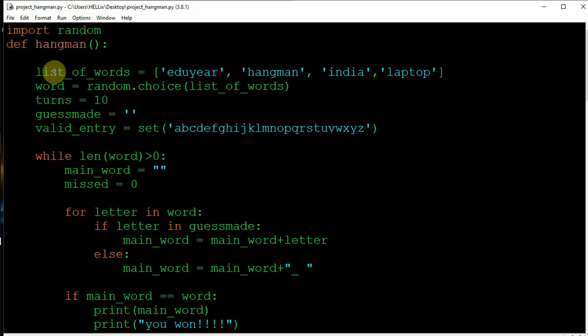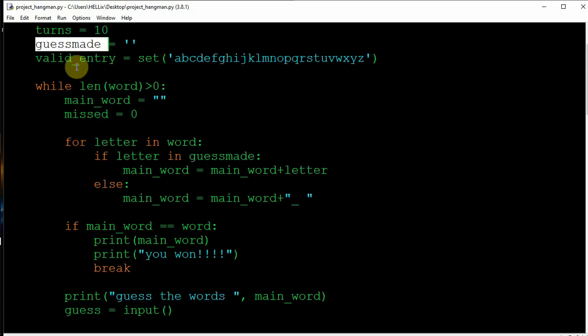Then I created a hangman function, and this is the list of words which we want to guess. You can change this anytime. You can add or remove any. Get a random choice by using the random choice function. Every time you run this, you get Eduyear, Hangman, India, laptop, any one of them randomly. Then tell the turns, use guessmate and give valid entry.